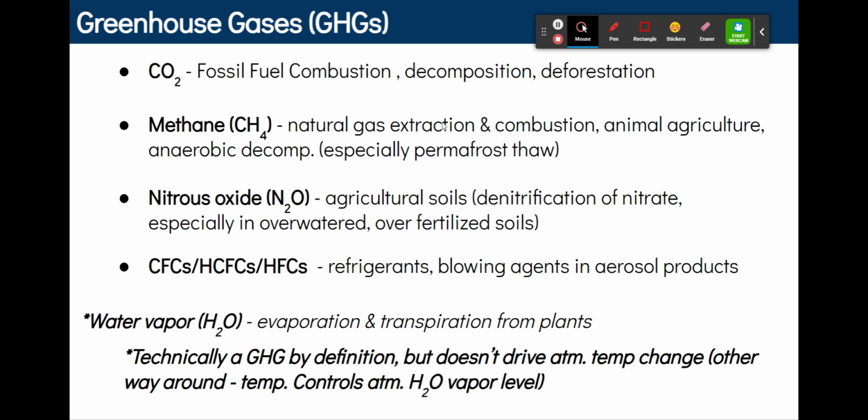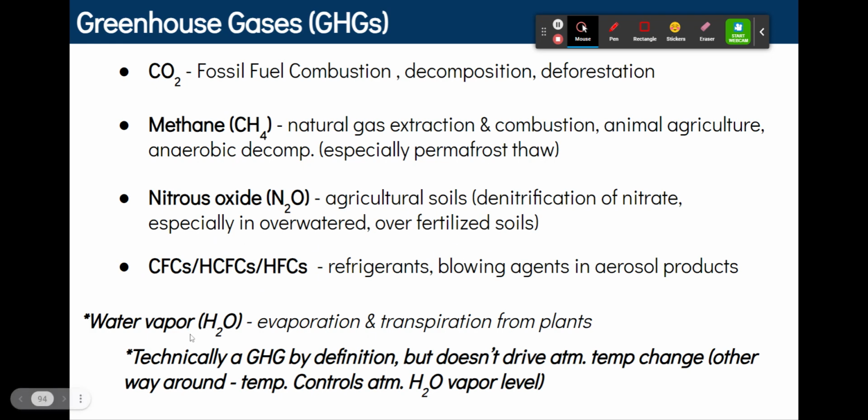Methane is from natural gas extraction and combustion, as well as from animal culture. So, methane is primarily produced with a bunch of stinky cow farts. We have so many cows on our planet, primarily as sources of meat, so people can live. And when cows fart, they release a ton of methane. Nitrous oxides can be found in agricultural soils, from the denitrification of nitrate, especially in overwatered, overfertilized soils. We'll talk about this in our next unit, as well as later down the road when we talk about farming methods. And CFCs, we should know about this by now. This is from refrigerants and aerosol products.